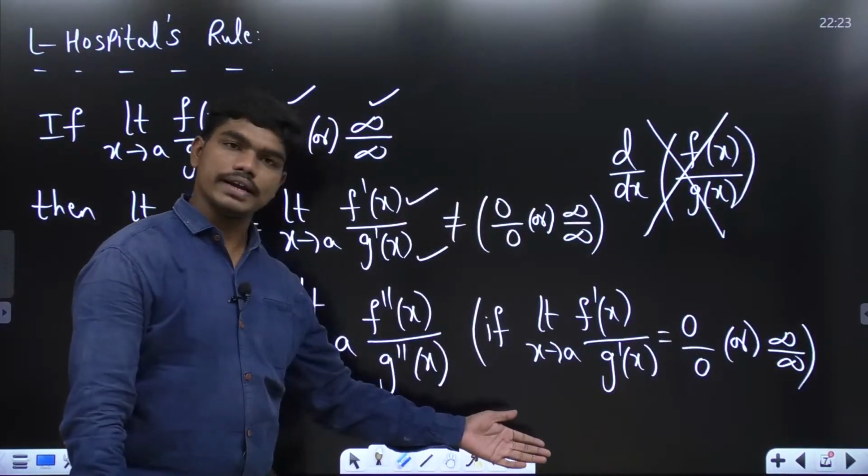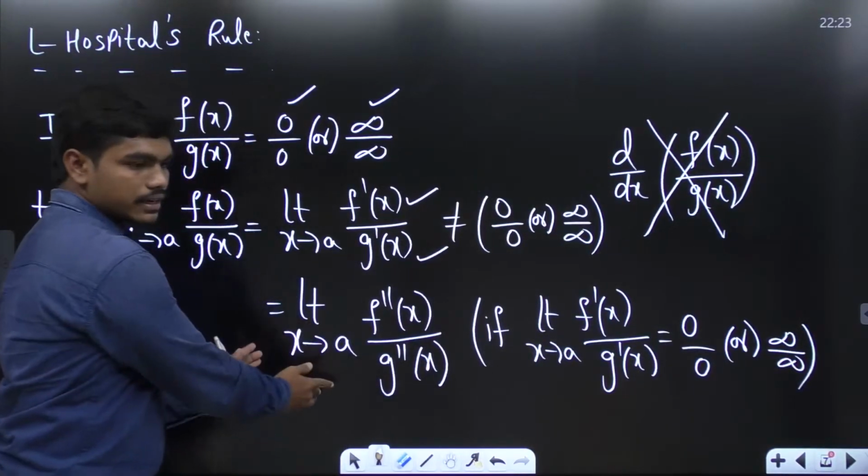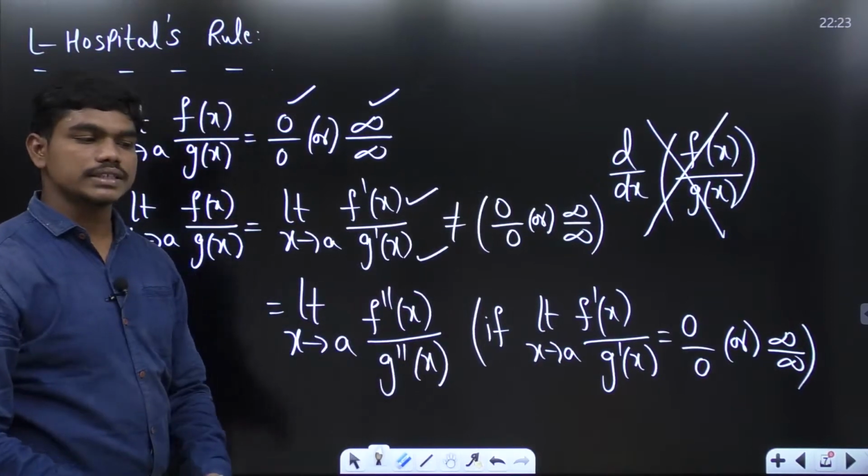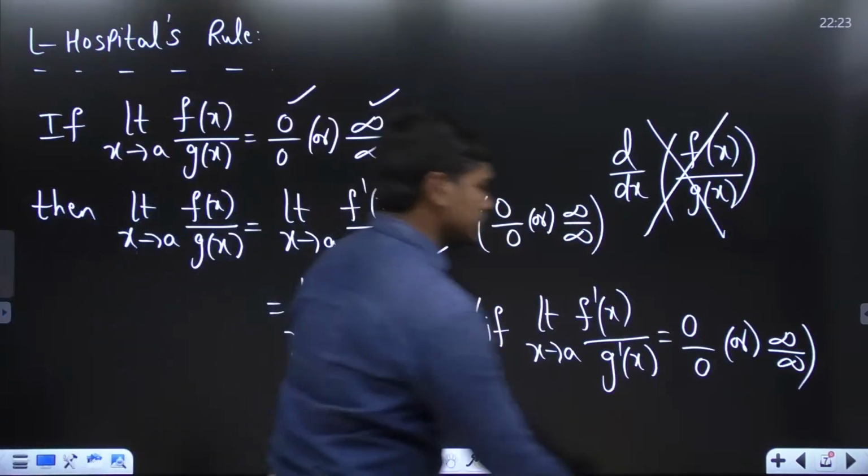Again, we should find differentiation, correct? Again, we'll get limit x tends to a triple derivative, f triple dash of x divided by g triple dash of x, and this process goes on. So this is one way.